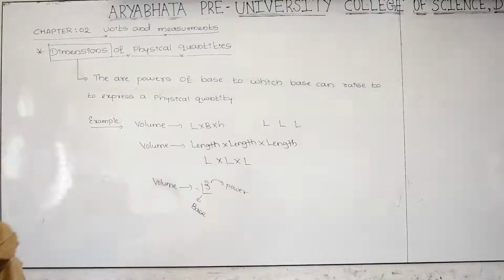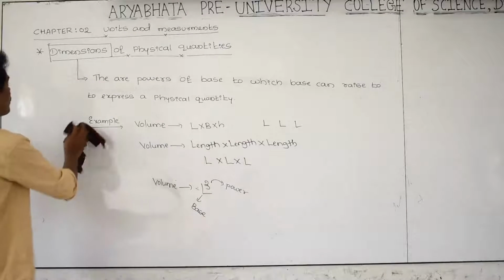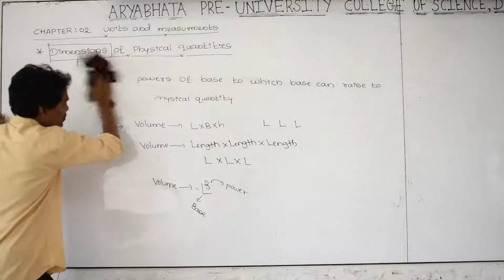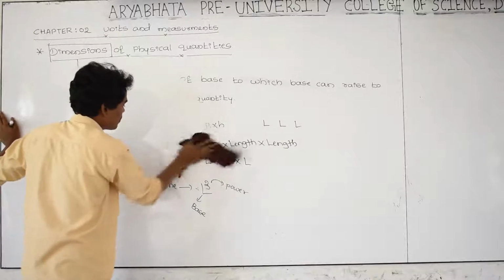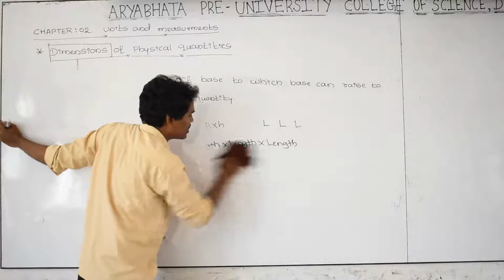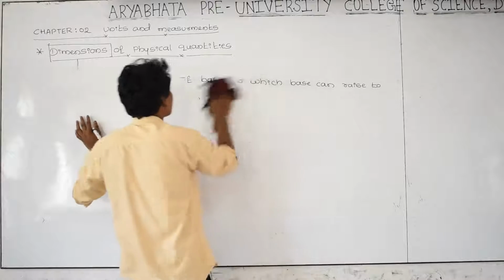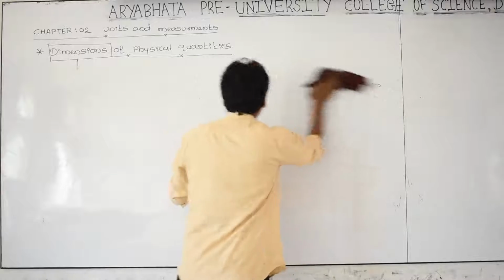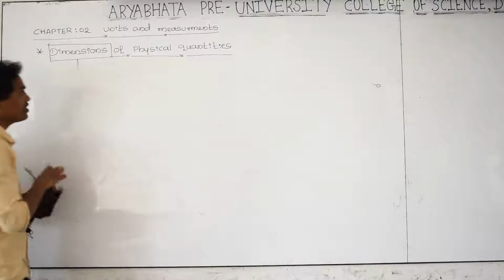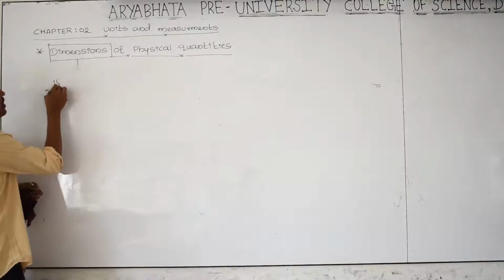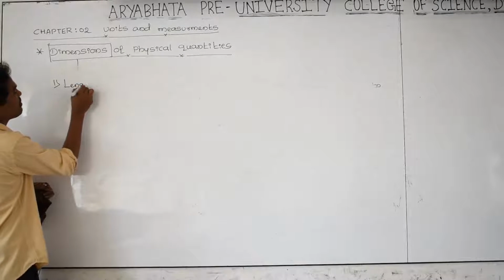Many physical quantities have a base and dimensions. Those we can study now. First one is length. What is the dimension of length?